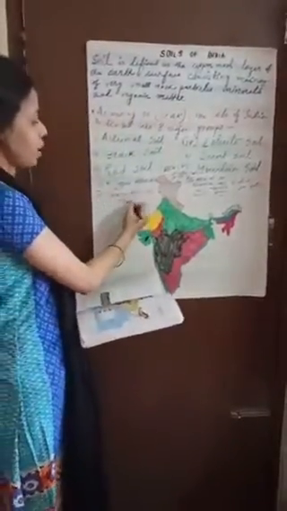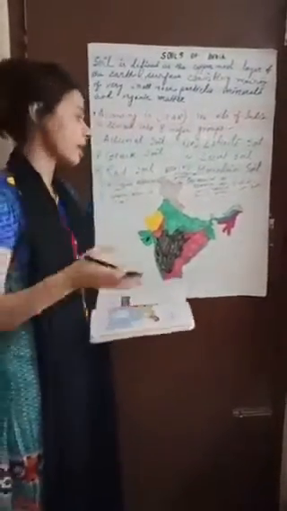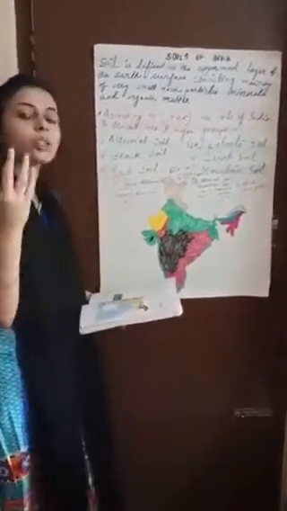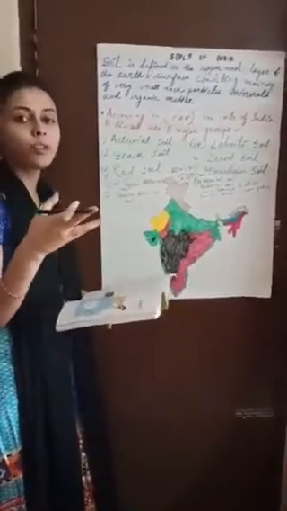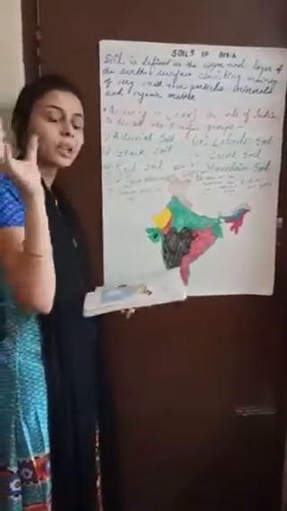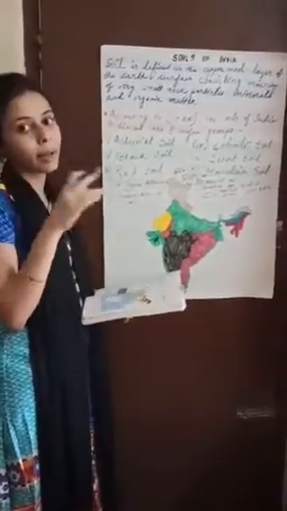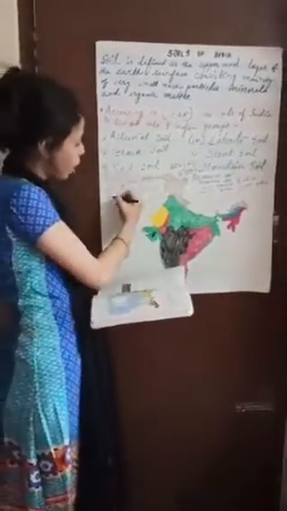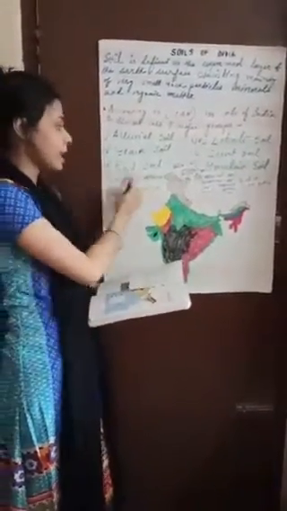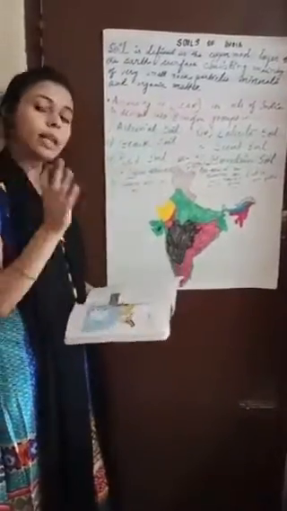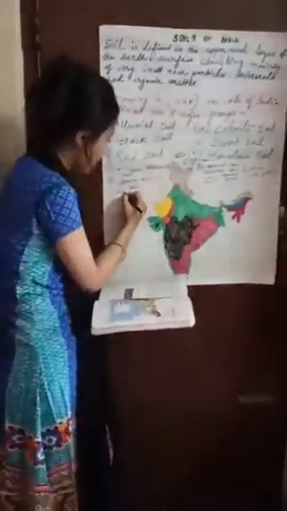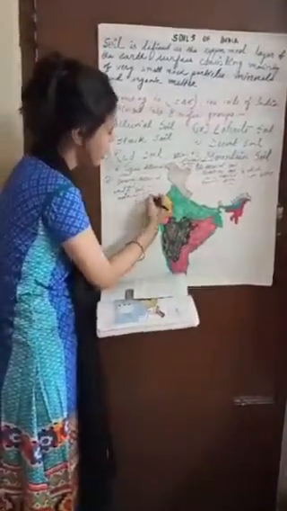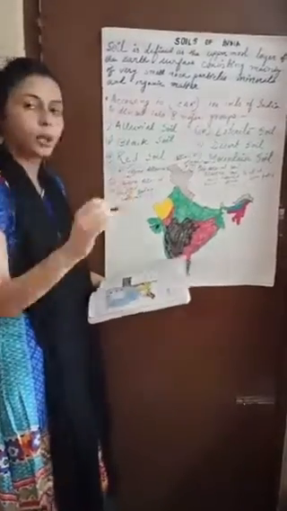Next is the coastal alluvial soil. Coastal alluvial soil is produced and found mainly along the coastal parts of our country. This coastal alluvial soil is produced by the deposition made by the rivers in the mouth portion and also deposition made by the sea waves, etc. This coastal alluvial soil is not as fertile as the riverine alluvial soil because it mainly consists of sand and saline materials. As a result, agriculture does not flourish very much in the coastal alluvial soil.